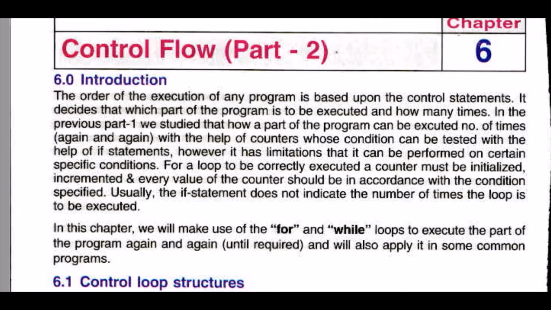The order of execution of any program is based upon the control statements that we came to know from the previous chapter as well. It decides which part of the program is to be executed and how many times. In the previous part 1, we studied how a part of a program can be executed a number of times with the help of counters whose condition can be tested with the help of if statements.